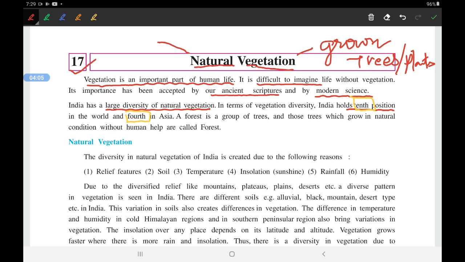A forest is a group of trees. Now what is a forest? This is the definition of a forest. A forest is a group of trees, and those trees which grow in natural conditions without any human help are called a forest.